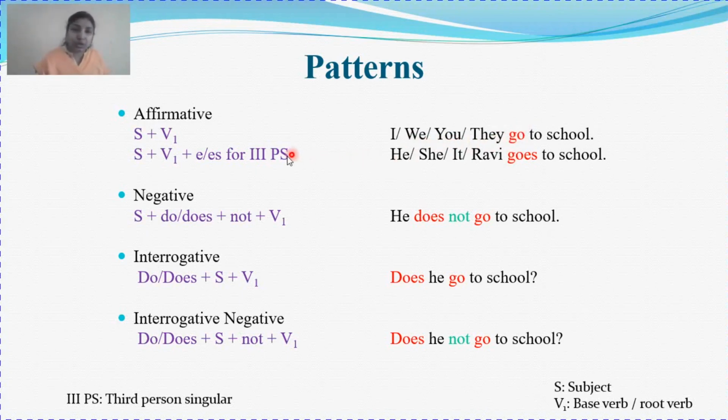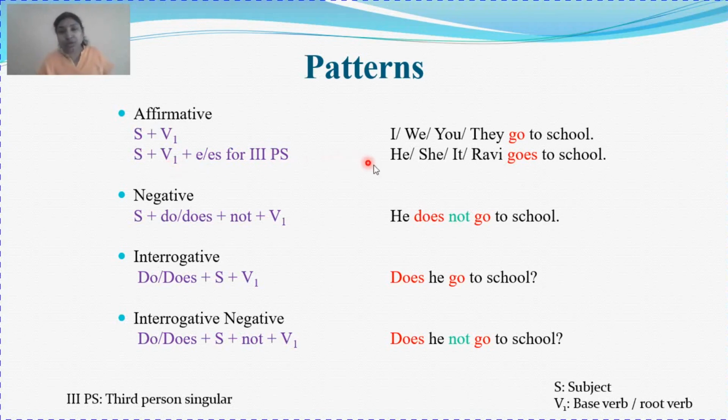And for third person singular, we have subject plus verb first form plus S or ES. For third person singular, you have been adding S or ES to make plurals. Till now you have been studying all that. But those are nouns. Here we are going to add S or ES to verb first form to make it singular.